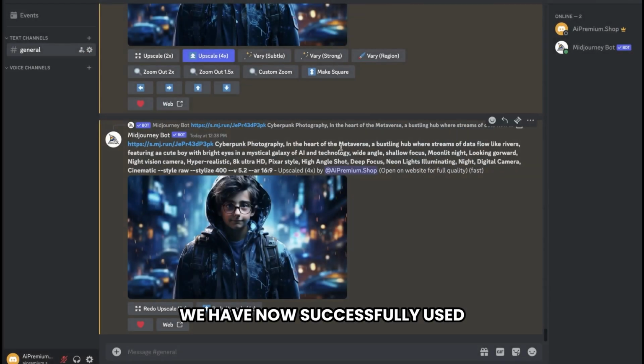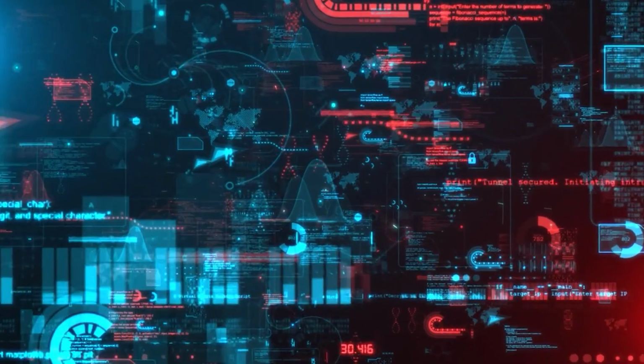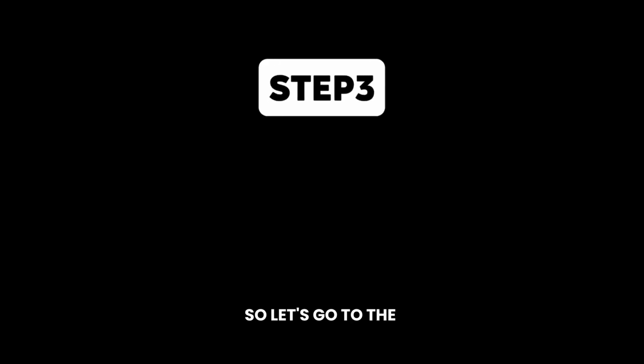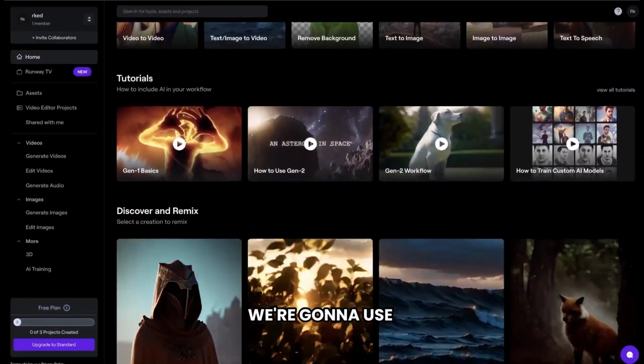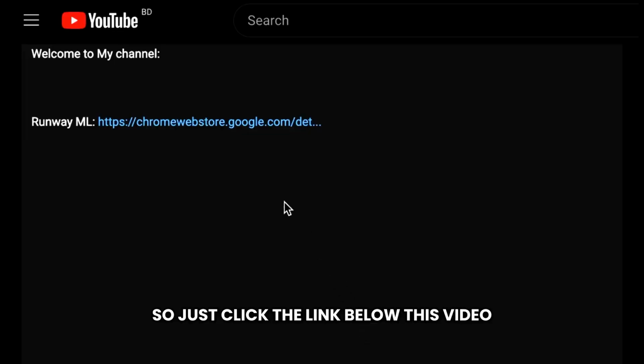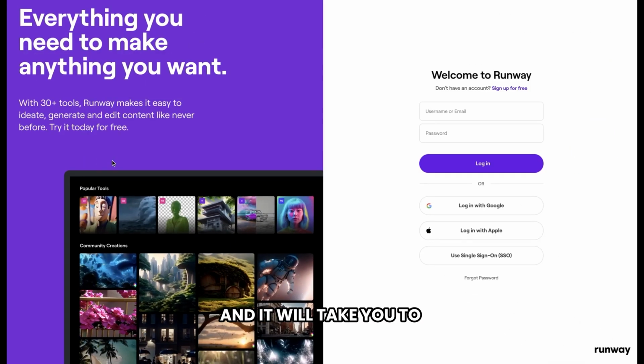Okay, we have now successfully used Midjourney to generate images for our movie. Now we need to convert these images into videos. So let's go to the third step, which is to convert the image into a video. To do that, we're going to use a tool called RunwayML. So just click the link below this video, and it will take you to this website.